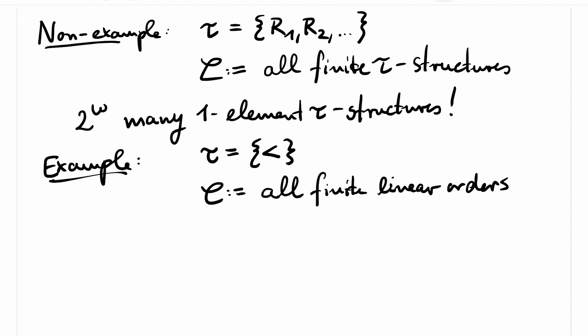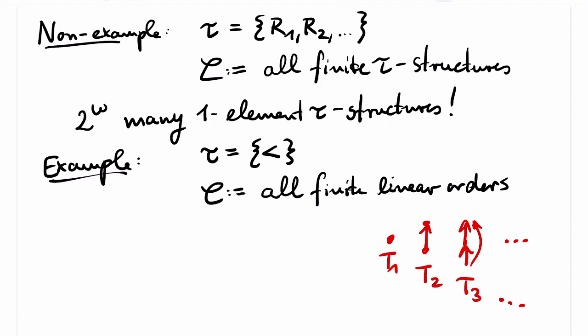Here, it is even true that for every natural number i, there's only one linear order with i elements up to isomorphism, which we denote by Ti. It's clear that C is closed under isomorphism and substructures. It's also clear that the class C has the JEP, because if you have two linear orders A and B, then A embeds into B, or B embeds into A. So A embeds both A and B, or B embeds both A and B, and that proves the JEP.